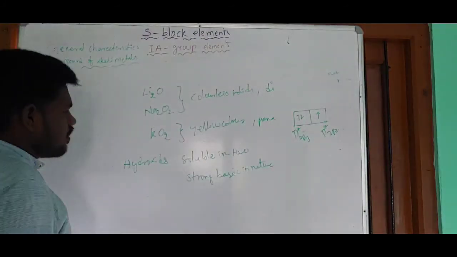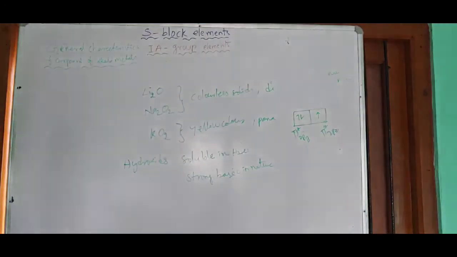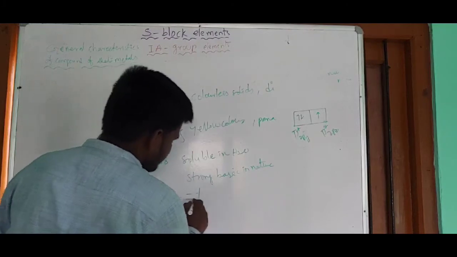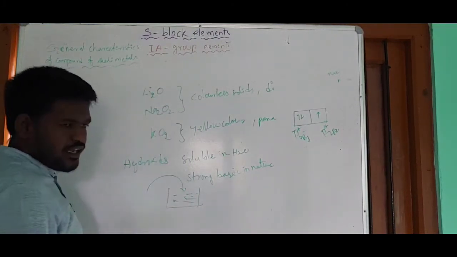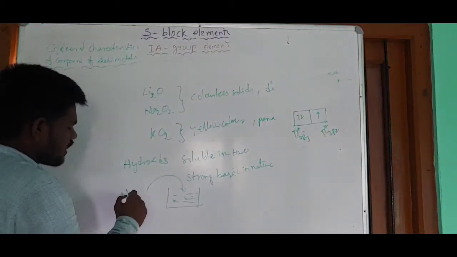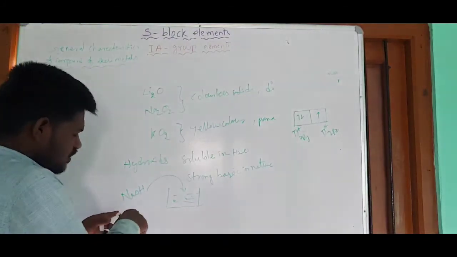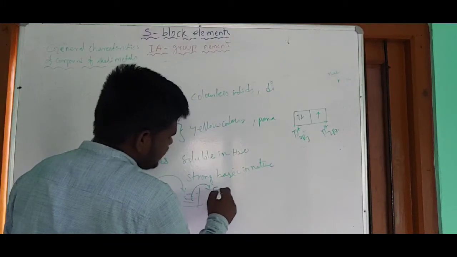And the next one: when they are dissolved in water, a large amount of heat energy is liberated. For example, this is a container. Here you take some water and add a hydroxide, any hydroxide, maybe sodium hydroxide or potassium hydroxide. On dissolution of the hydroxide in water, heat energy is liberated.